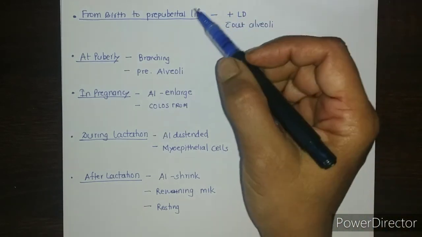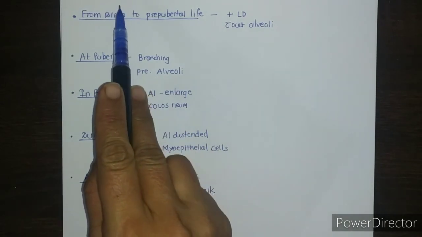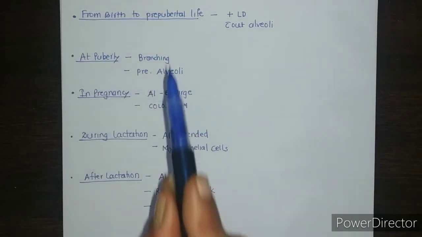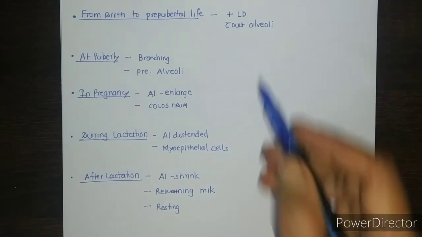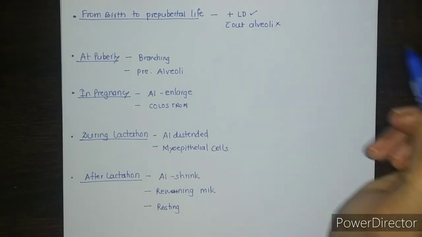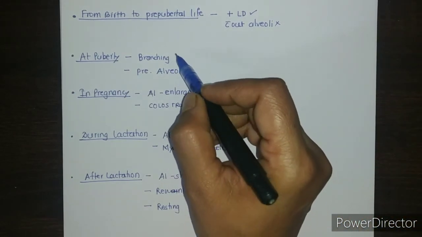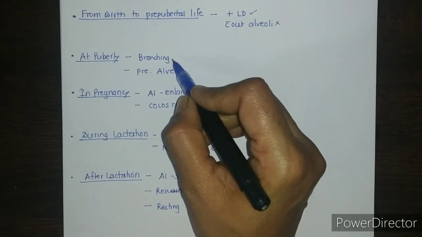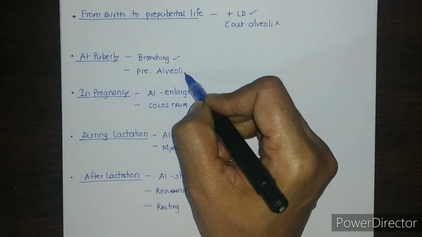So these are the structural differentiations which occur according to age, pregnancy and lactation. From birth to prepubertal life, there are lactiferous ducts but alveoli are not present. At puberty, the ducts undergo branching and form the precursors of alveoli.